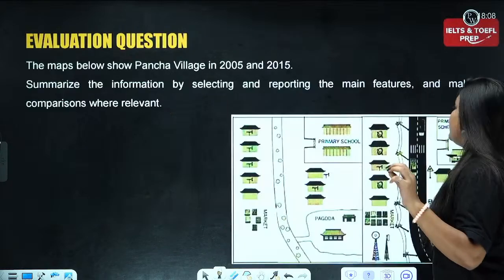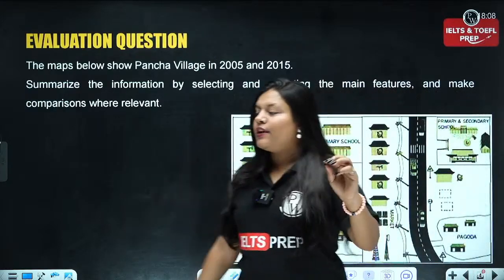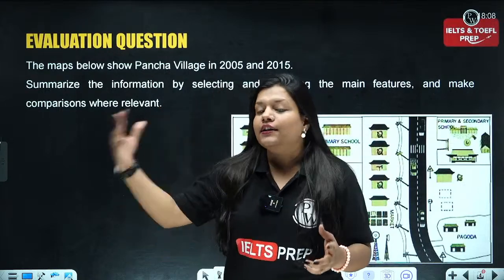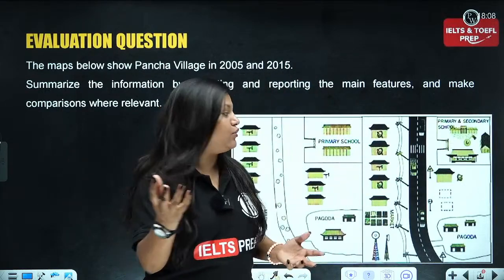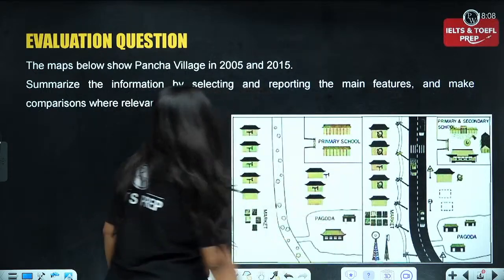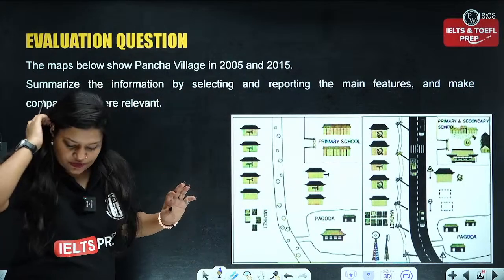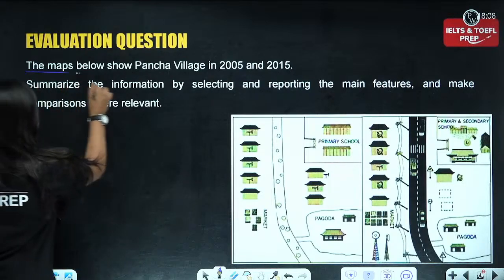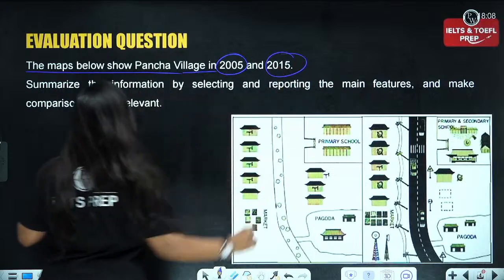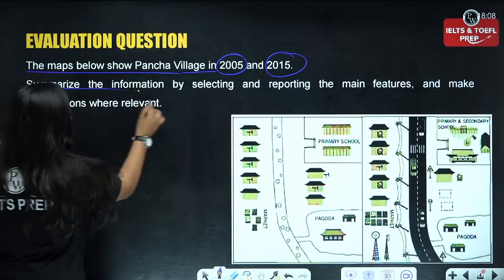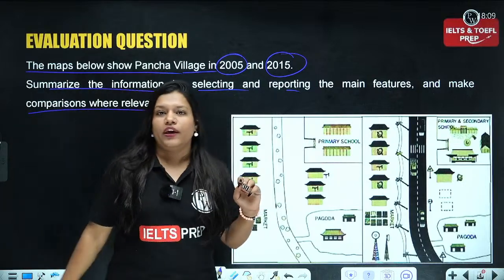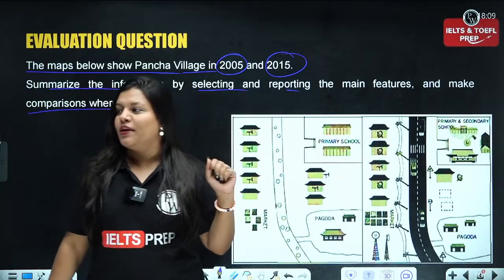Now let's have a quick look at the evaluation question so that I'll be able to make you understand what are the other categories of question that you might encounter in this particular category. Okay, so let me just read it for you. The maps below show Pancha village in 2005 and 2015. Summarize the information by selecting and reporting the main features and make comparison where relevant. Okay, so these are the normal questions.